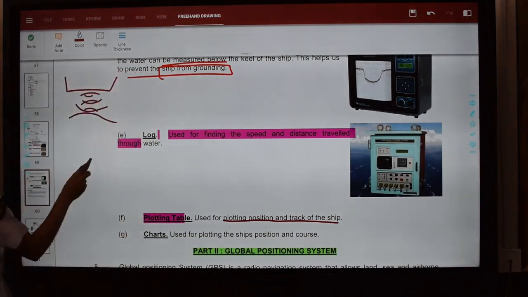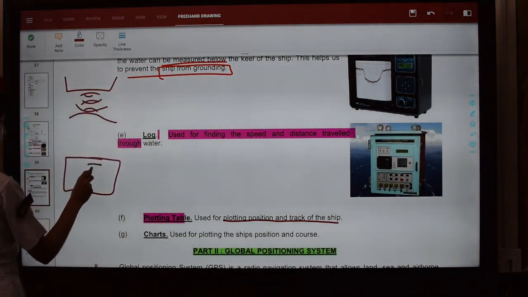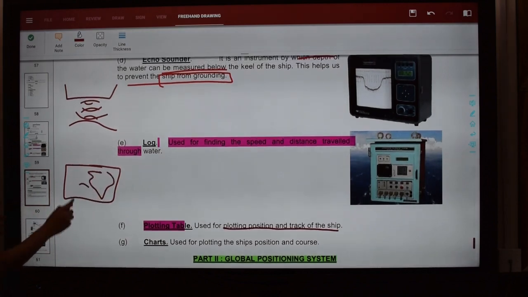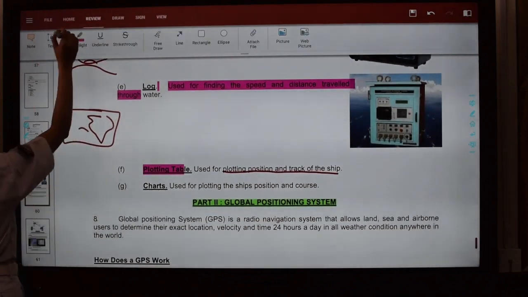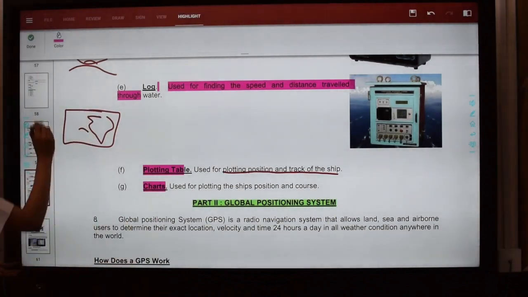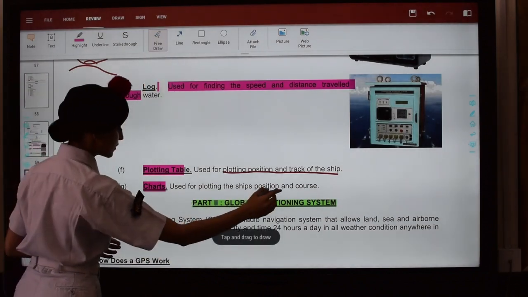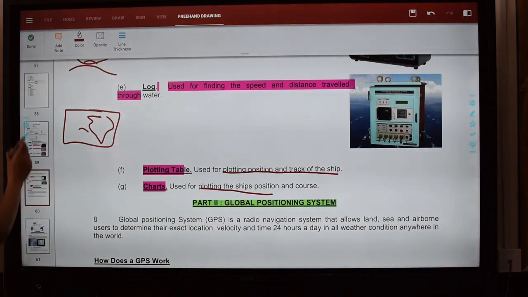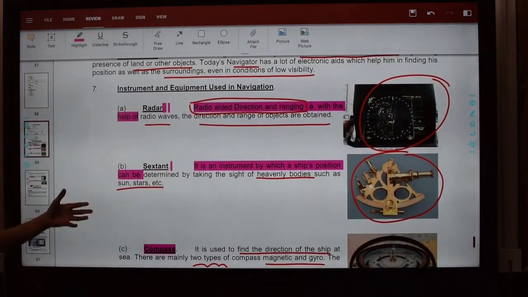कि अगर हमारे पास for example map है कोई, this is my map for example, ठीक है, and for example we have this and so I can tell कि अच्छा मैं यहाँ से इधर गई थी, यहाँ से इधर गई थी. You can tell that through using your maps. Okay, the next and the last and final thing that we have is charts. Charts are used for plotting, again similar to the plotting table. We have the charts and they are used for plotting the ship's position and the course that they are steering. And that is all about the various navigational tools and equipment that are used.